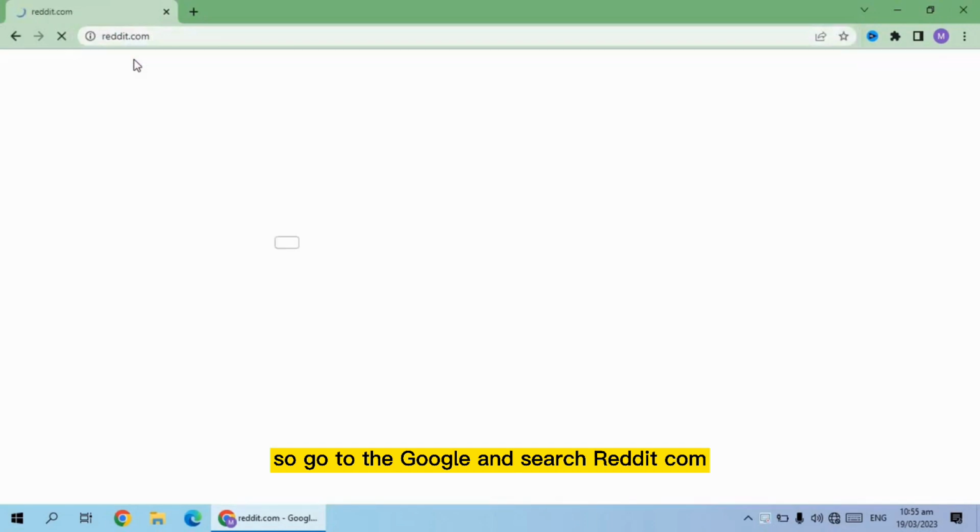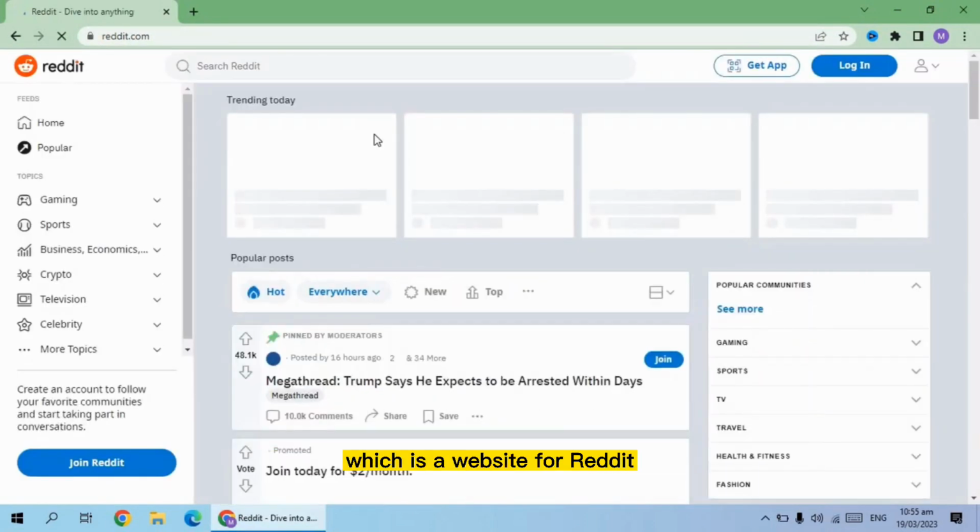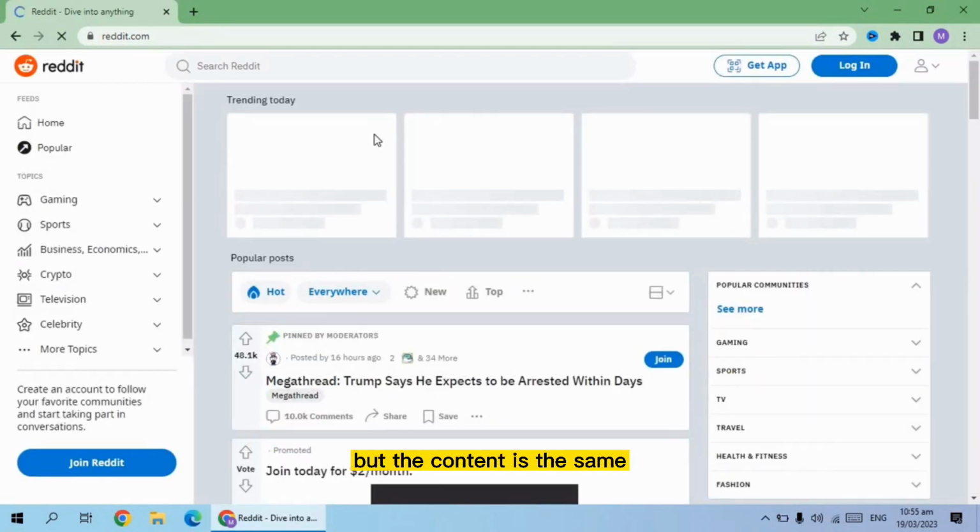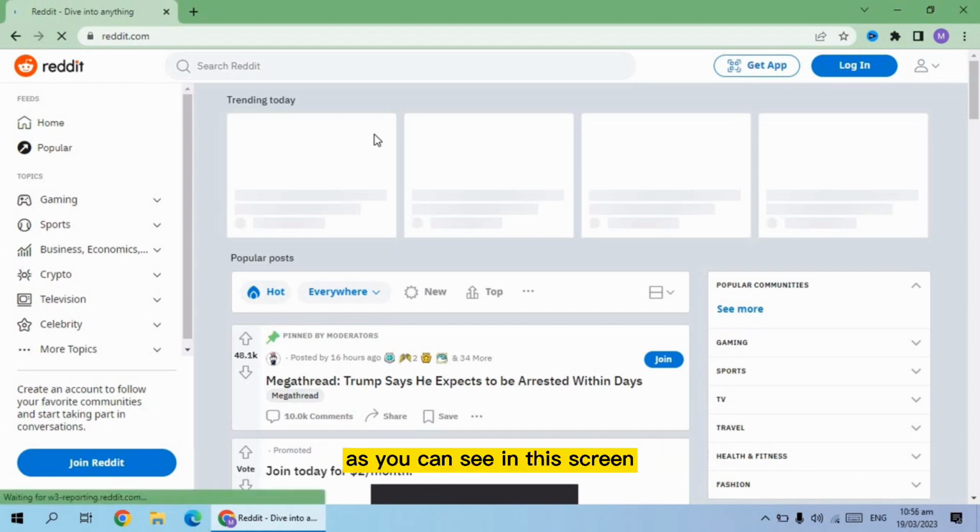So go to Google and search reddit.com, which is the website for Reddit, but the content is the same. The way you get around it is a little bit different, so let me make this as quick and as easy to understand as possible. Let's jump in. Google and search reddit.com. Then this website will appear in front of you, as you can see on the screen.